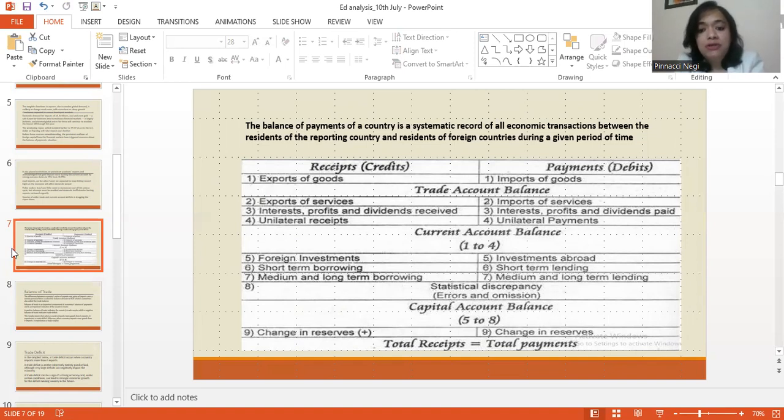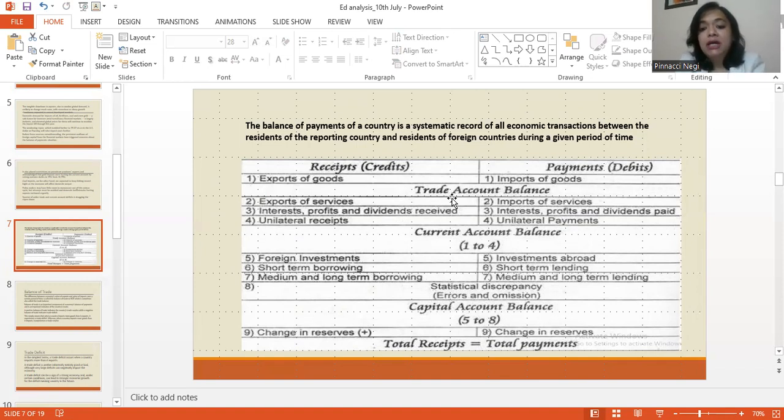So now, students, if you look at this, this is the balance of payment table. Now, if you see here, on the left-hand side, we've got the receipts, which is the credit side, and on the other side, we've got the payments, which is the debit side.